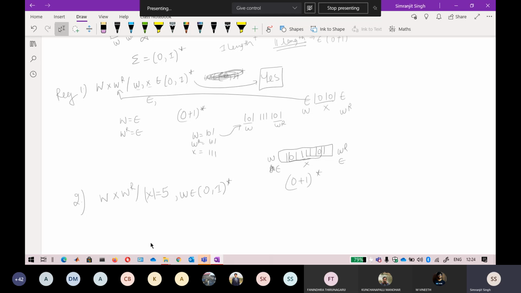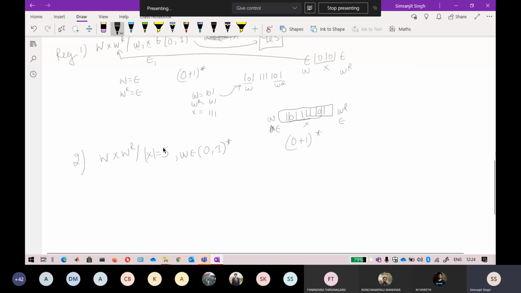Okay, so now in this one again, when you fix the length of X, what happened? When you fix the length of X, you will be able to identify W and WR. So suppose this is a string like 101111010. So now the 5 strings are there, 101. Because of this length fixed for X, that is your 5 length, it cannot go beyond 5. I can directly say that this is my W and this is my WR. So I am able to identify W and WR.